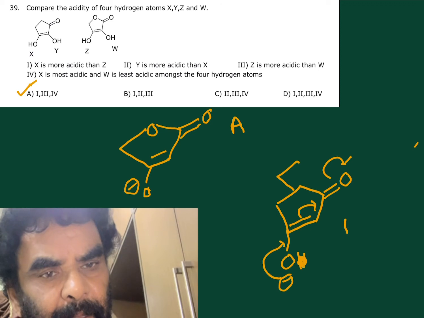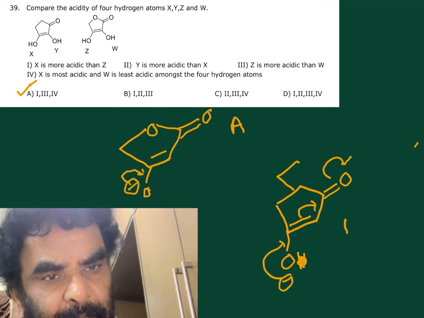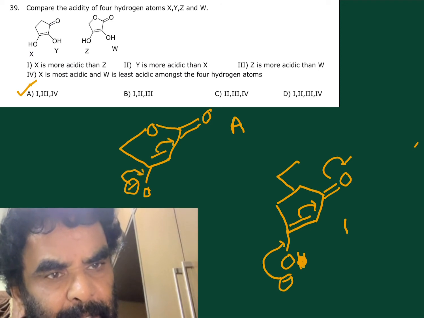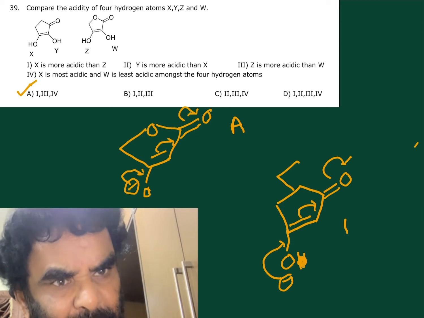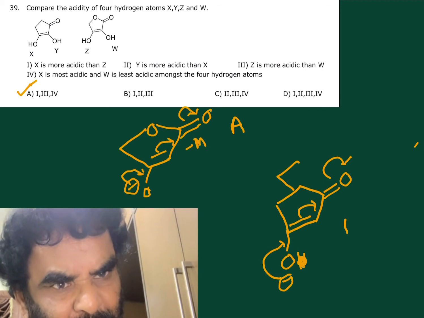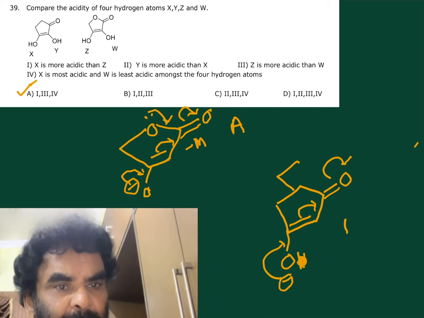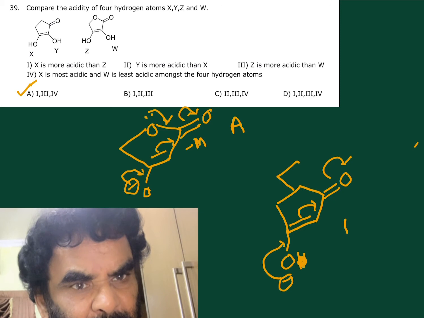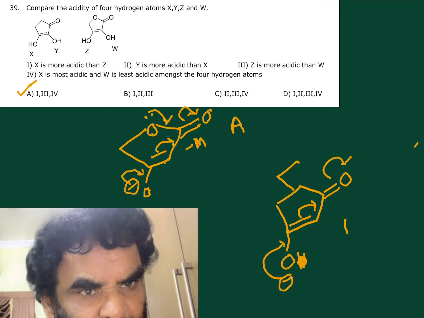Here, this moves like this, this moves like this, but this side has a minus M effect. The effect involved in the resonance is less, because this is also involved in the resonance with this group. This is in conjugation with this, and this is in conjugation with this.